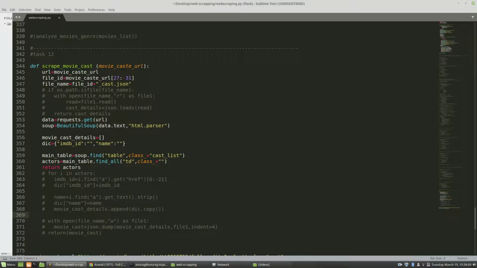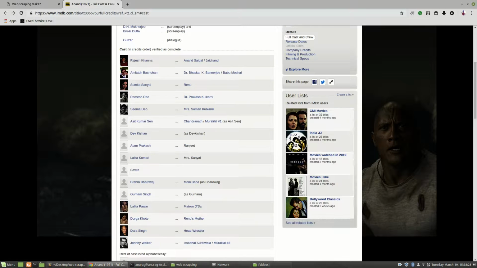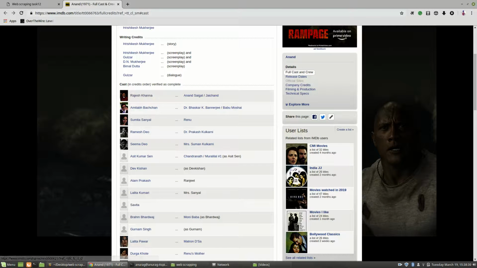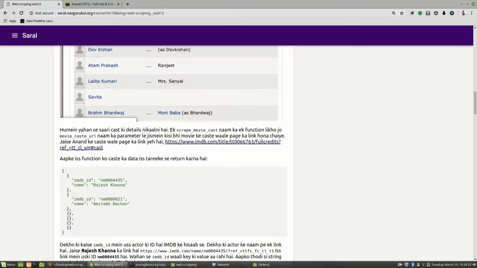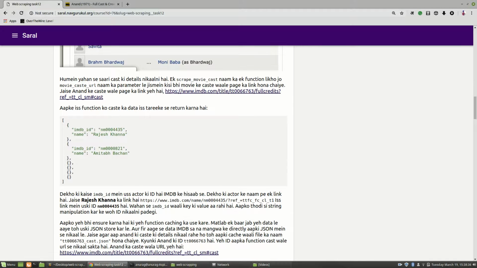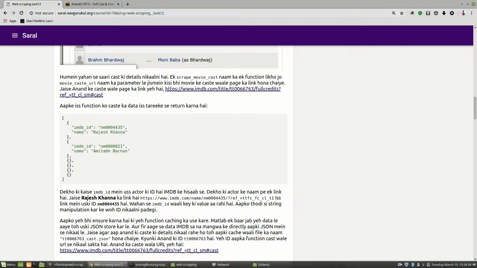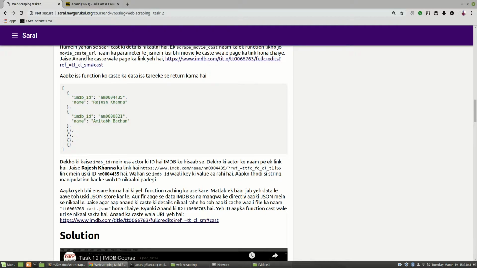split and so on. So basically I'm first making a file with the name of the ID, because in this task we have been told that we also have to create a JSON file using the ID.